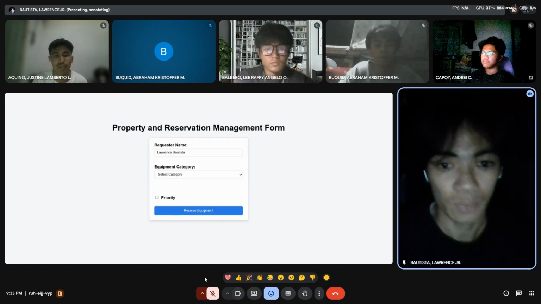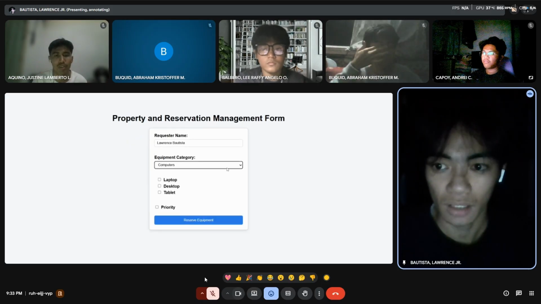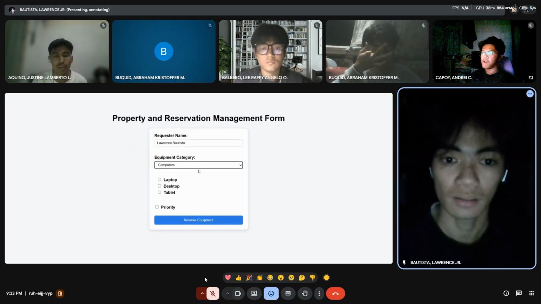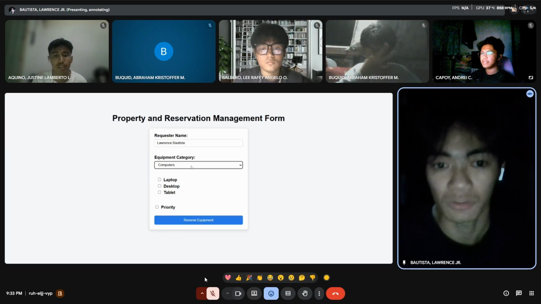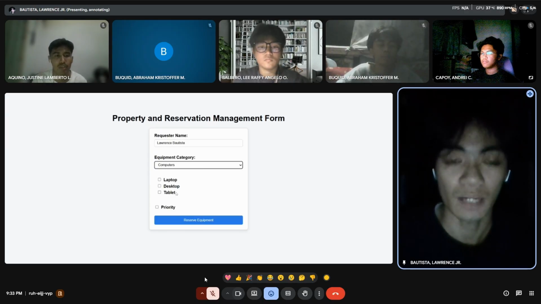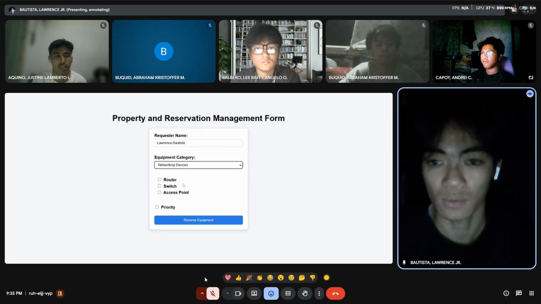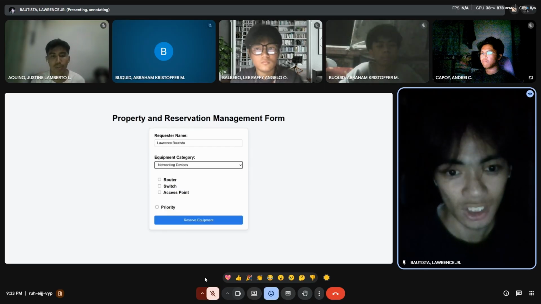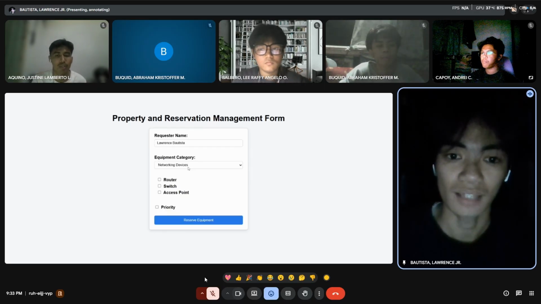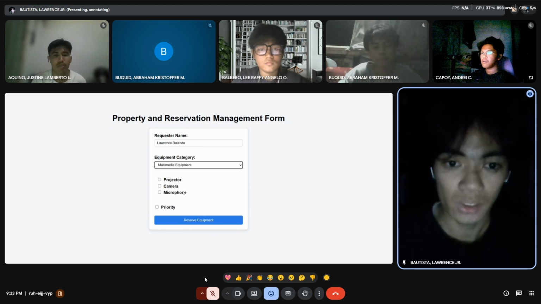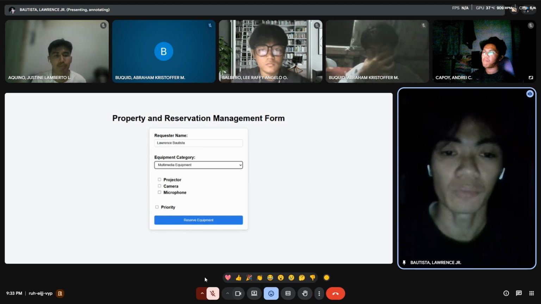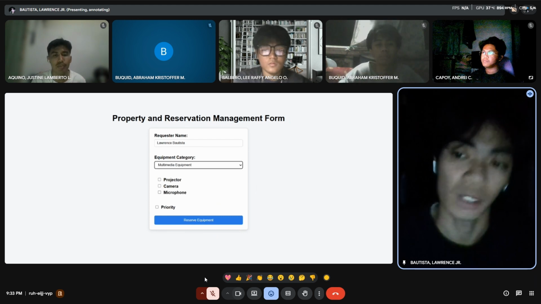Number one is the computer. When I select the computer, it shows me the different equipment or devices that we have, such as laptop, desktop, and tablet. The next one would be networking devices. We have router, switch, and access point. The last one would be multimedia equipment. We have projector, camera, and microphone.